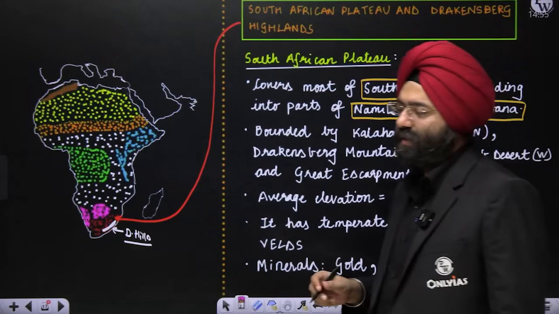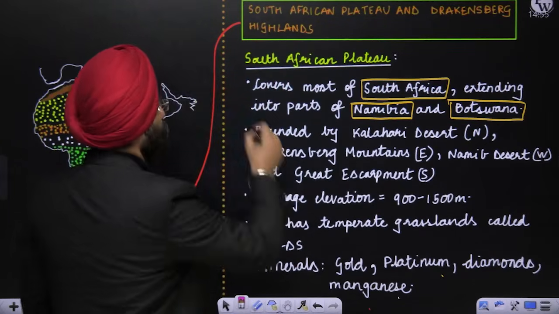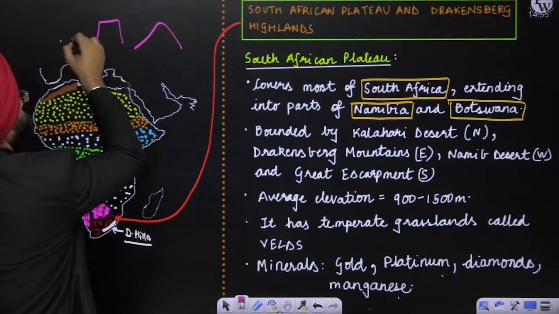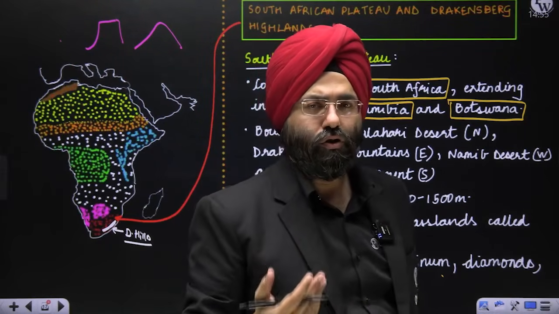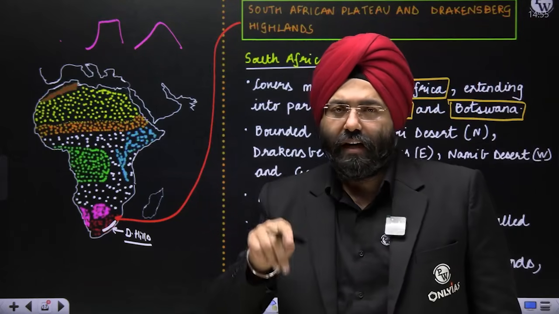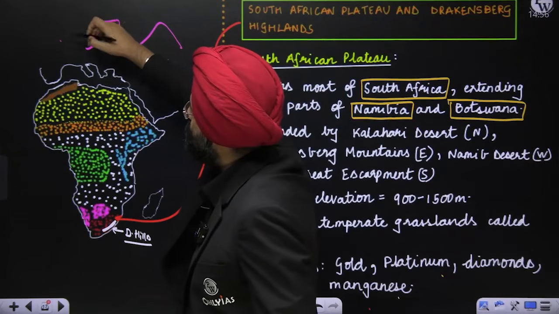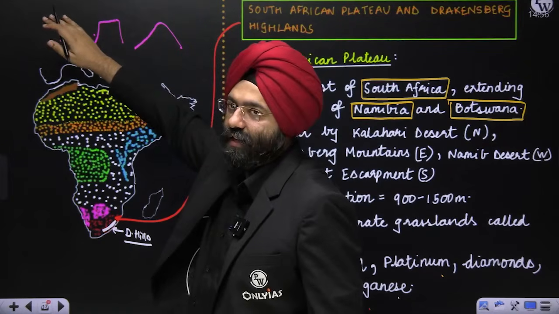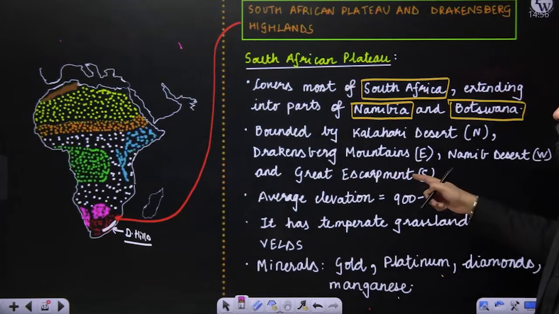Now, the Great Escarpment basically refers to a very tall mountain-like structure which is very steep immediately, unlike the other mountains which slope gradually. This can be because of various reasons, due to tectonic activities or coastal erosion, which we will do in the landforms chapter of the physical geography series, which is right now going on on YouTube. So this is an escarpment, a very sudden height that is an outcome of erosional activities or of tectonic uplift. This is the great escarpment present on the southern side, which is why it is mentioned as the great escarpment in the south.